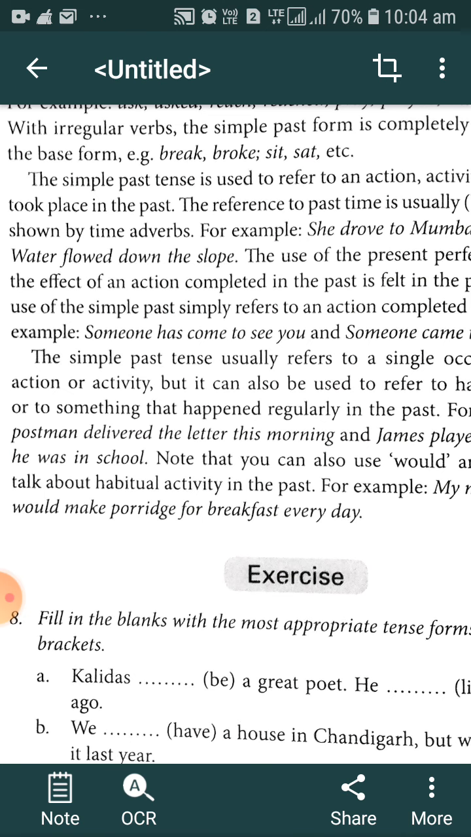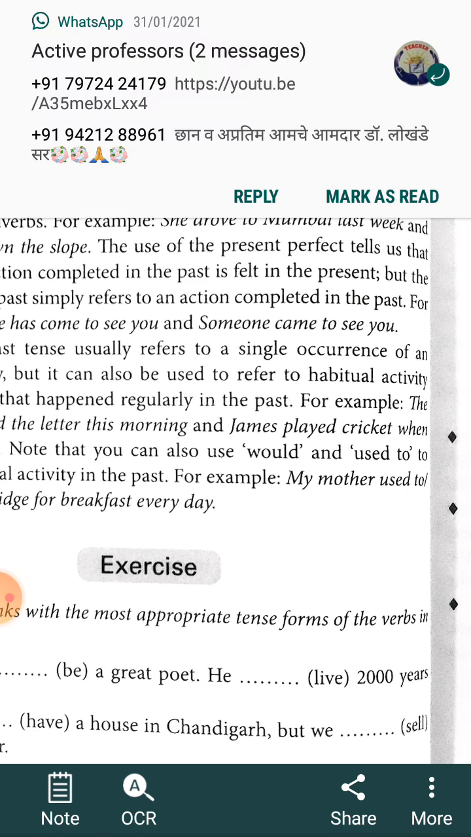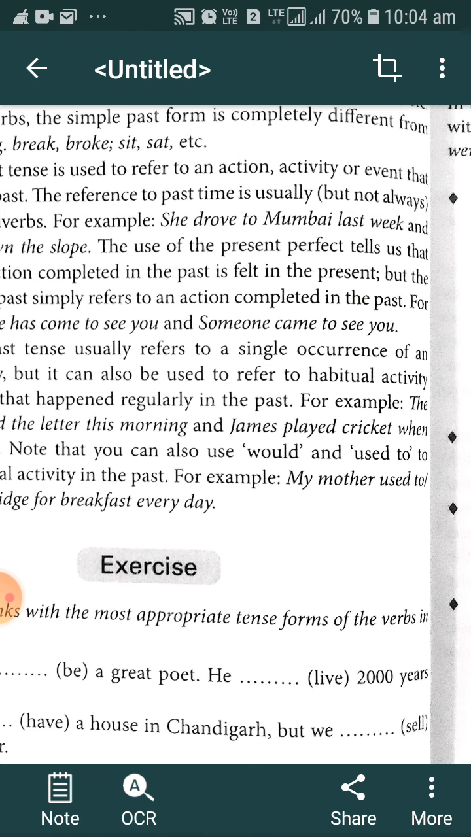But when we are only interested in when that particular action was performed, just as in someone came to see you, it doesn't mean that that person is waiting for you. He might have gone as you were not present at that time. But when we use present perfect tense, someone has come to see you means that person is present there and waiting for you. When we use simple past tense, it means that person came to see you, but it is not clear whether that person is there or waiting for you.